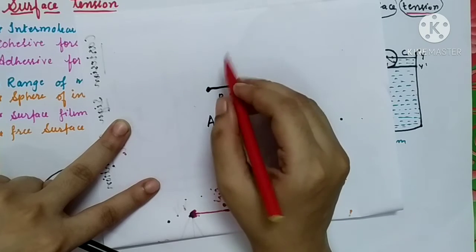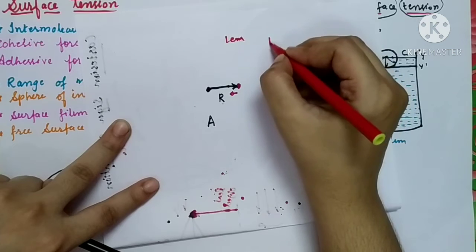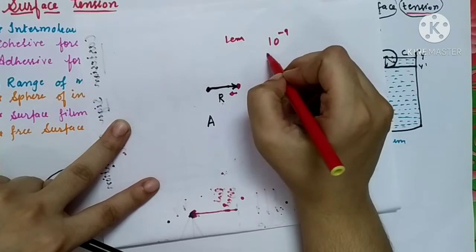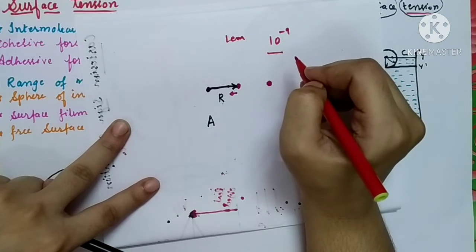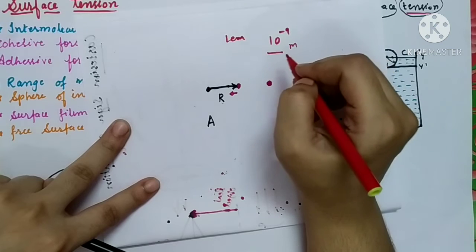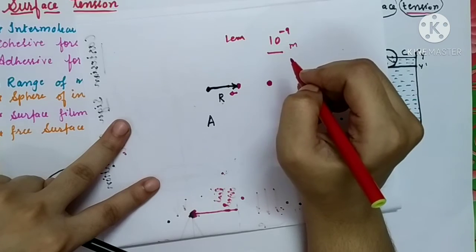So we just have taken 1 centimeter as an example. Actually this range is very low. Its approximate value is nearly 10 raised to minus 9 meter, or you can say it is 10 raised to minus 7 centimeter.